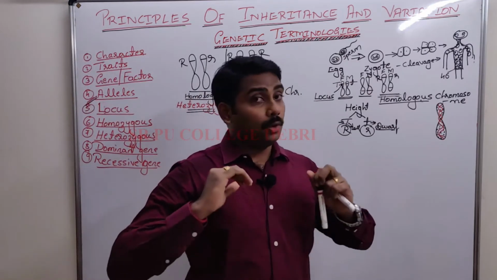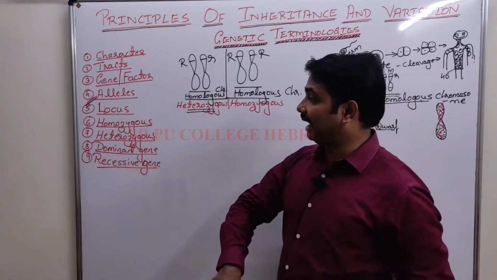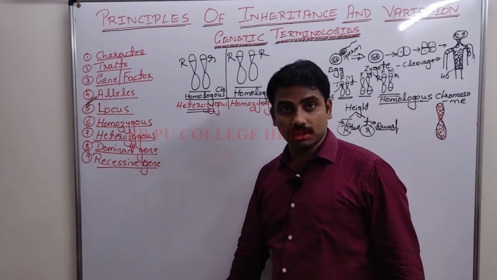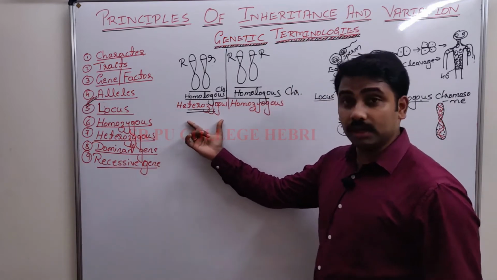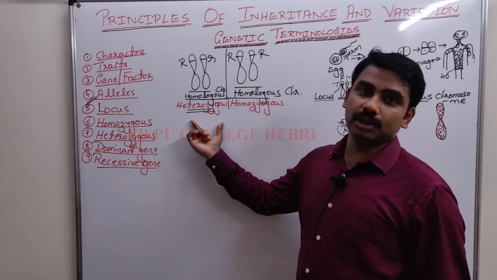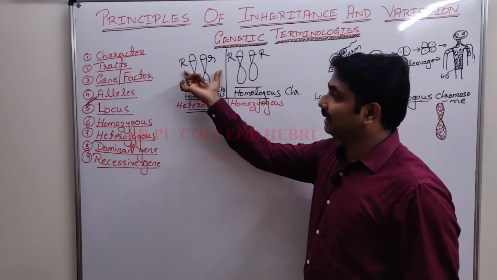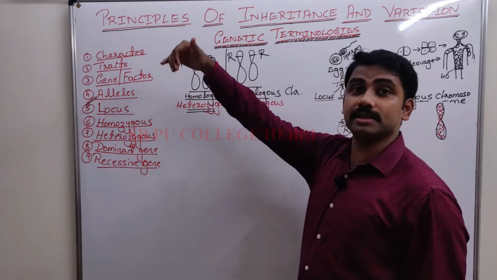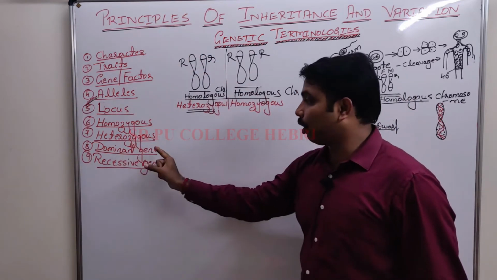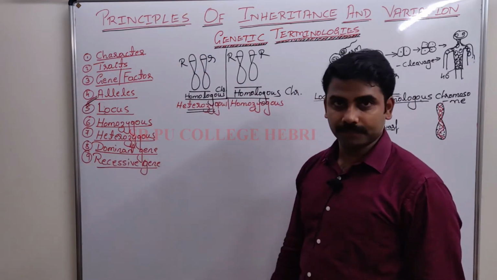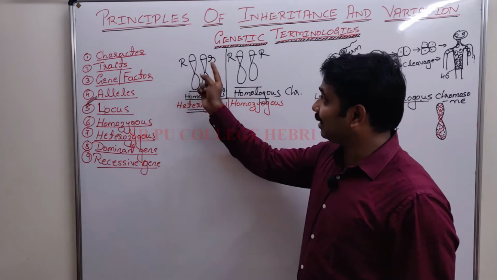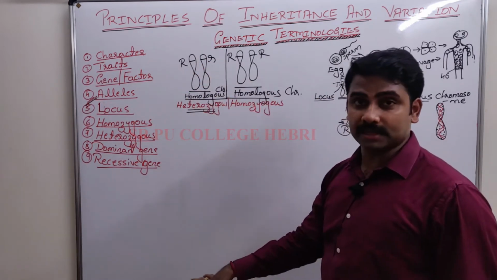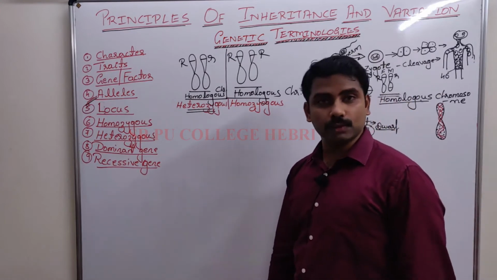I repeat, whenever you want to define a dominant and recessive gene, you have to consider the heterozygous condition. Under the heterozygous condition, the gene which is expressed is called the dominant gene. Under the heterozygous condition, the gene which is suppressed is called the recessive gene.